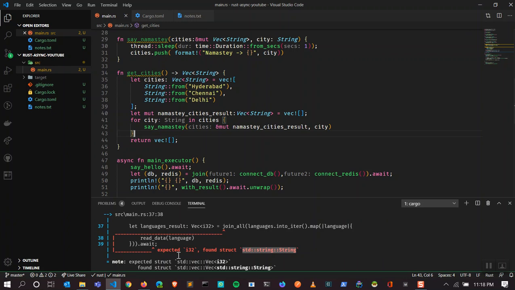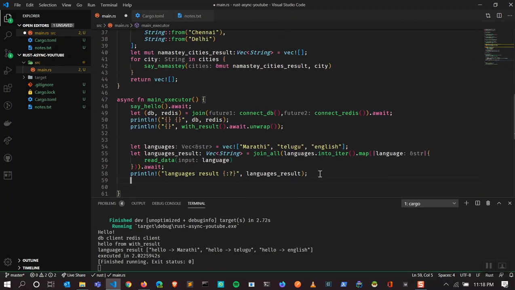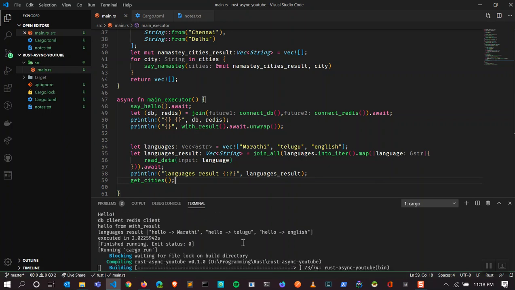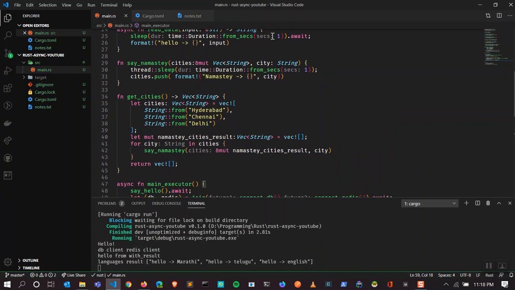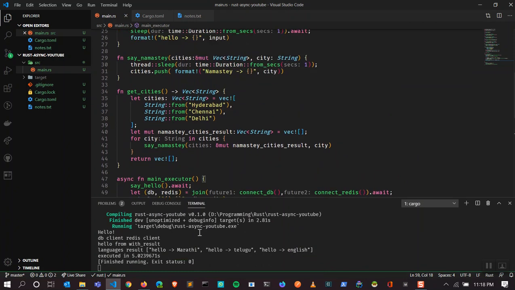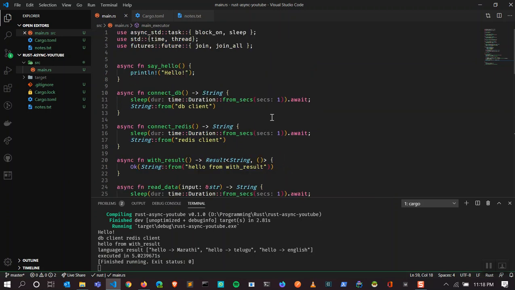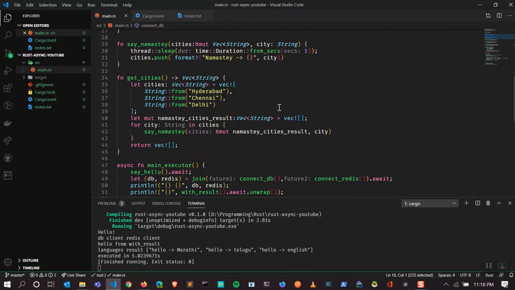We don't have any compilation errors. We didn't call this function yet. We'll call this function, like get cities, and that's about it. Since each takes 1 second, it should take about 5 seconds. Let's see where it's taking some time. So we are running these two concurrently.